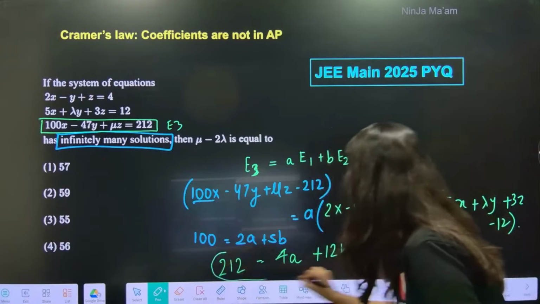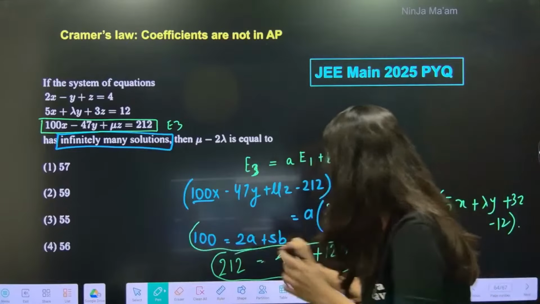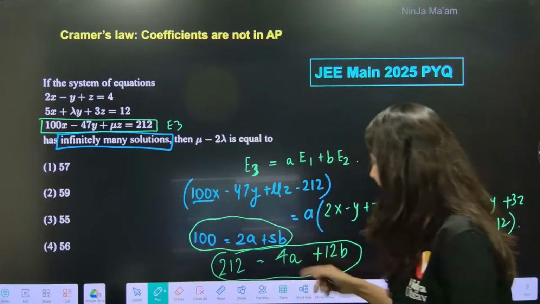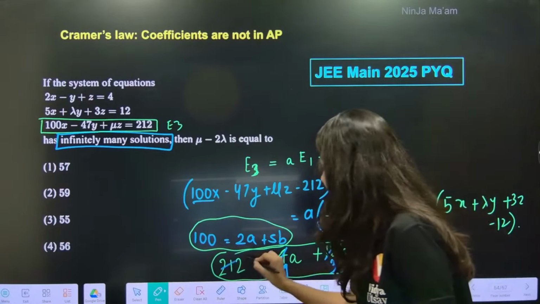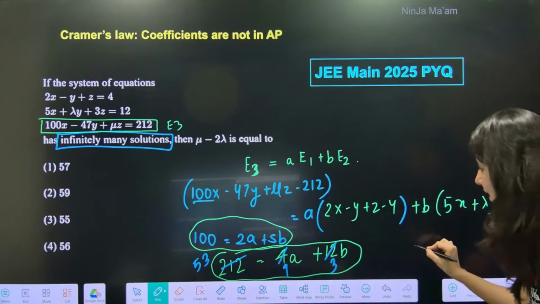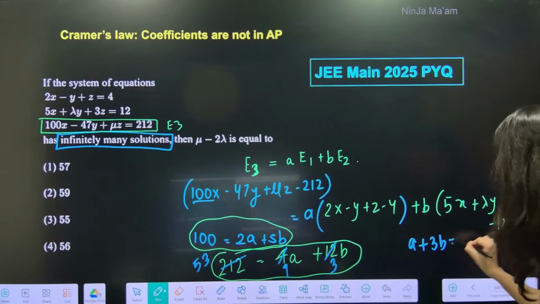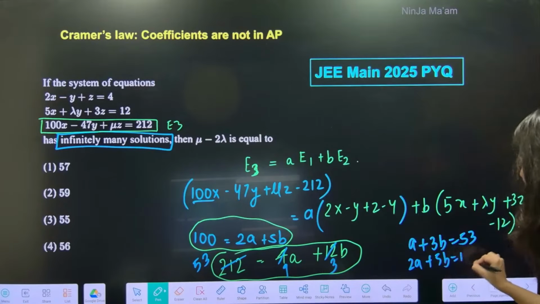So this is the second equation, this is the first equation. In fact, the second equation can be divided by 4: A plus 3b is equal to 53, and 2a plus 5b is equal to 100.